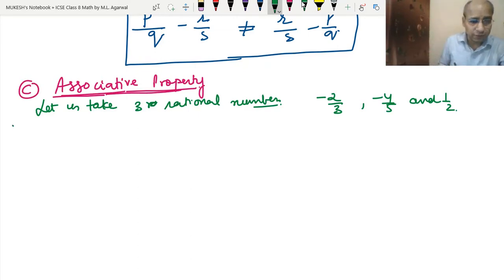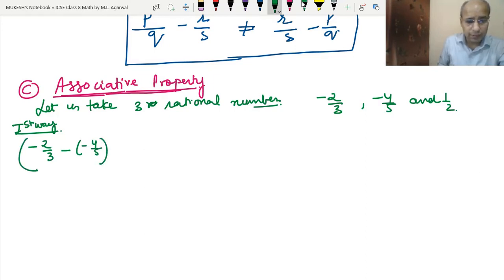So see the first way: minus 2 upon 3 minus 4 upon 5, and then minus 1 upon 2. We will do this first way. We take these first: this is minus, this is minus, so both will become positive. It will become minus 2 upon 3 plus 4 upon 5 and minus 1 upon 2.